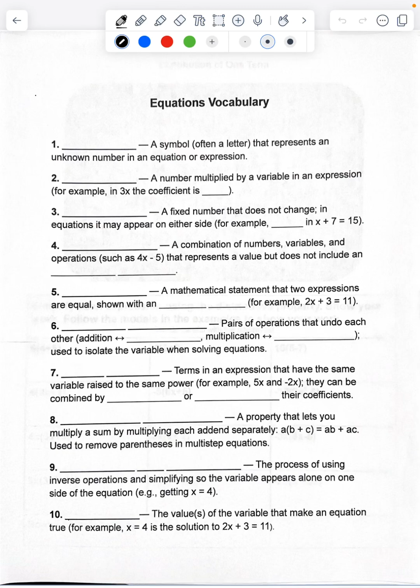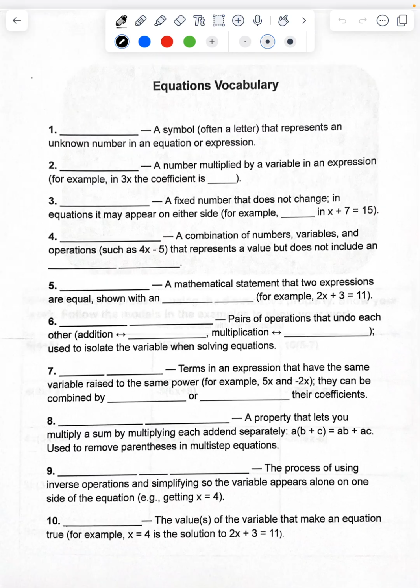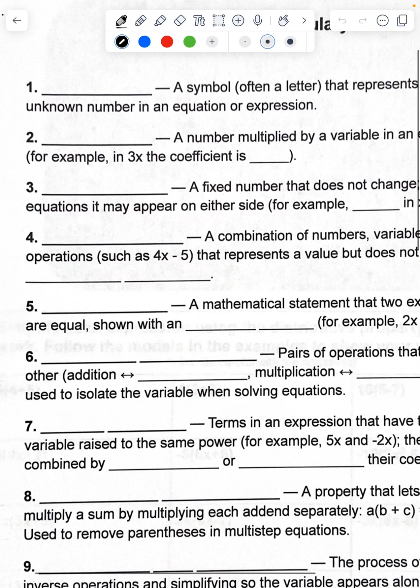Okay, we are going to start with solving one-step equations, and then we're going to go on to solving multi-step equations. And this is the vocabulary for both of those things. So a symbol, often a letter, that represents an unknown number in an equation or an expression is a variable.